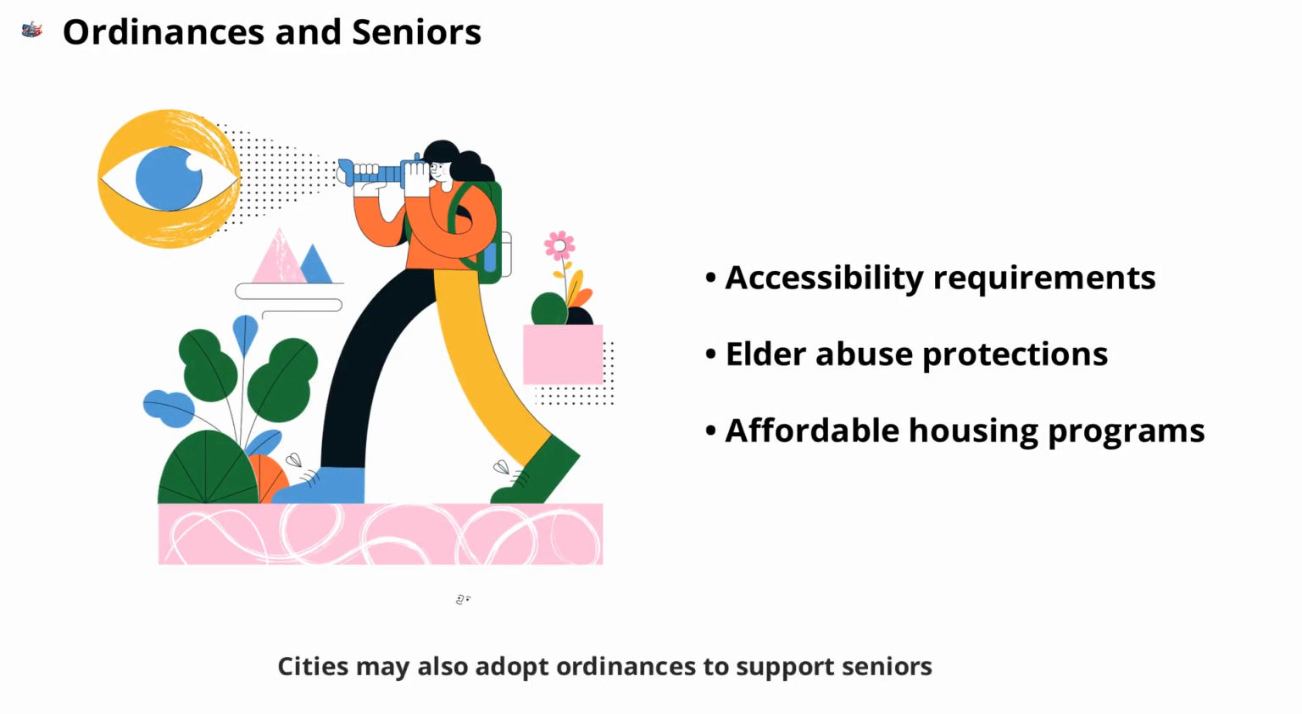Cities may also adopt ordinances to support seniors, such as accessibility requirements, protections against elder abuse, or programs for affordable housing. These rules help ensure that older residents can live safely and comfortably in their communities.